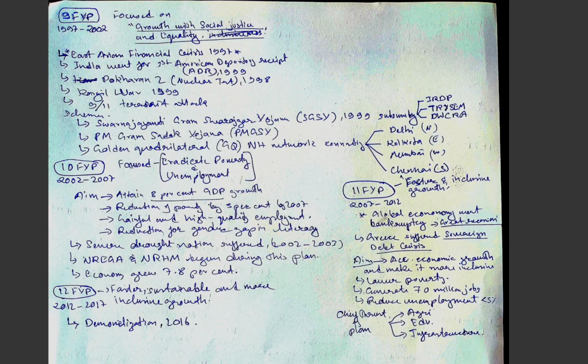PM Gram Sadak Yojana was also launched, and the Golden Quadrilateral National Highway Network, connecting India's four major cities: Delhi in the North, Chennai in the South, Kolkata in the East, and Mumbai in the West.